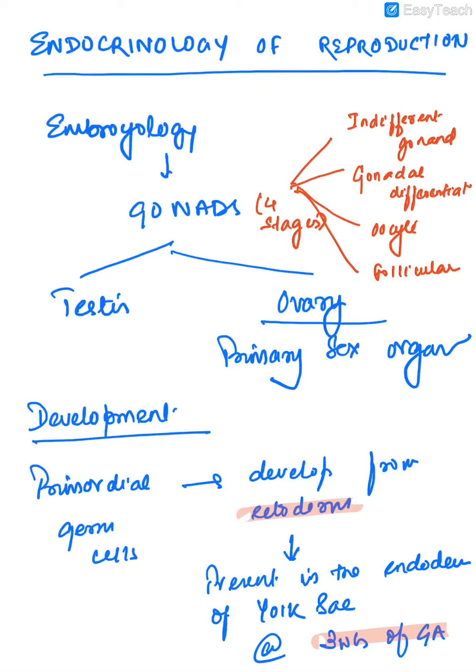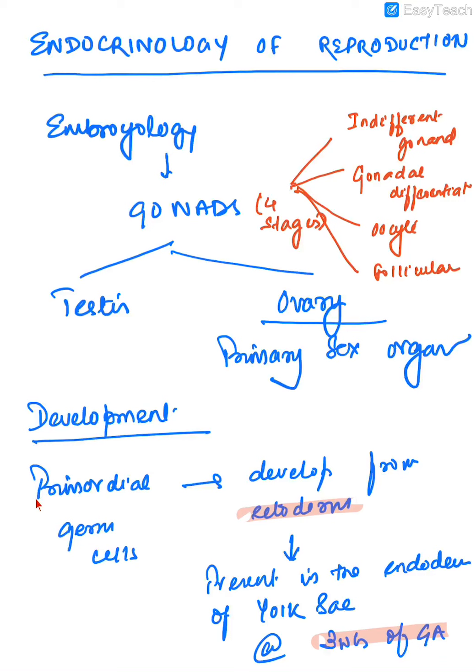Embryologically, the gonads pass through 4 stages of development. Stage 1, stage of indifferent gonad. Stage 2, stage of gonadal differentiation. Stage 3, stage of oocyte development, and stage 4, stage of follicular development. The gonads can be testes in male and the ovaries in female.